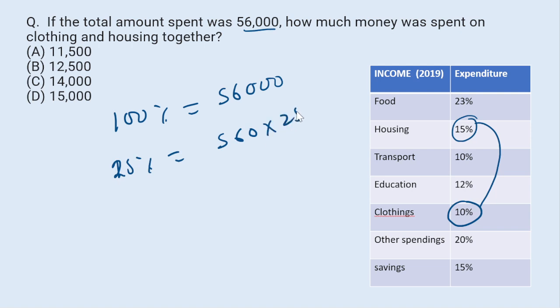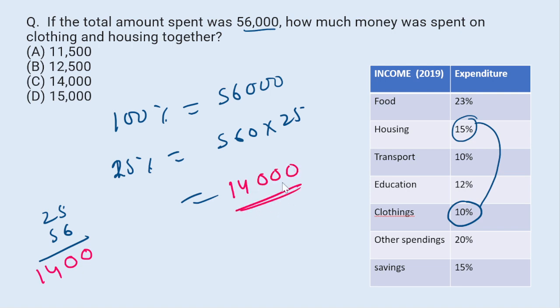560 into 25. Now if you multiply 25 into 56, then what you get? 5 sixes are 30 and 5 fives are 25 and 6 twos are 12. 25 plus 12, 37. 37 plus 3, 40. So 5 twos are 10. 10 plus 4, 14. So here 14,000. 14,000 means your answer C will be the right answer. So option C will be the right answer. Now the next question.